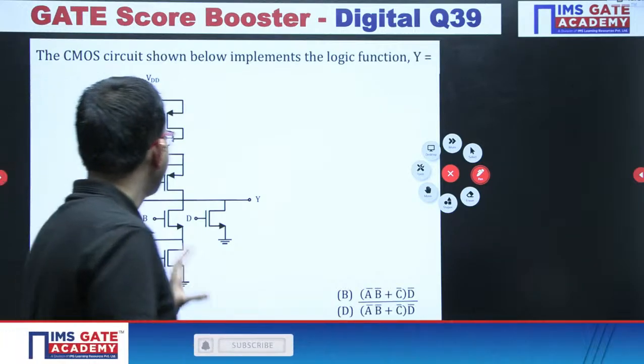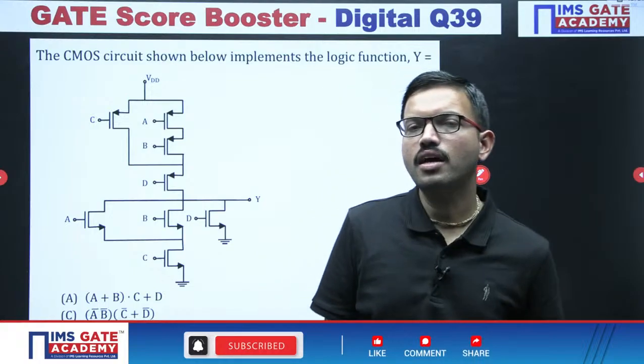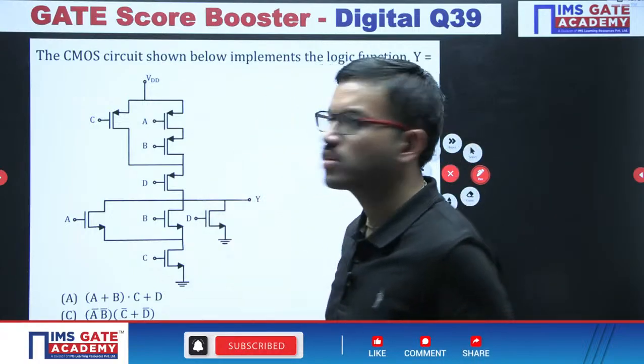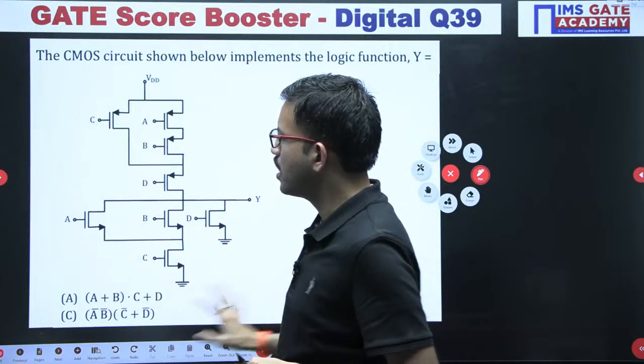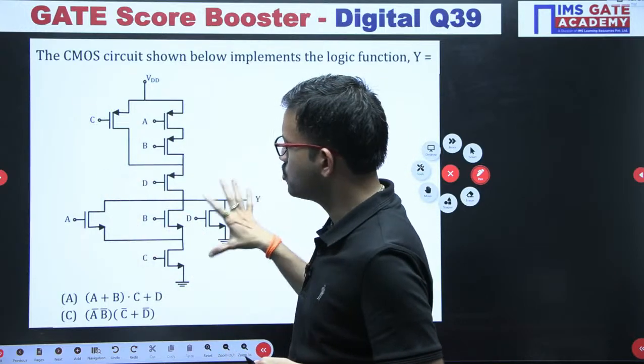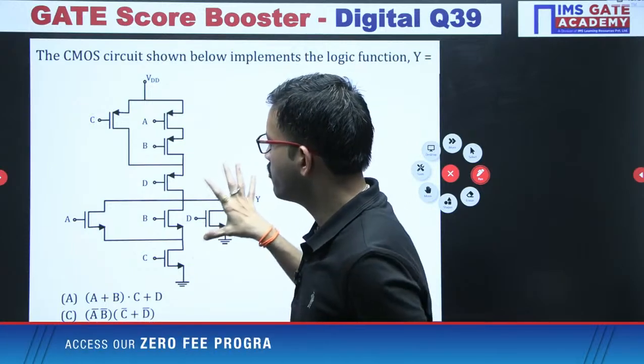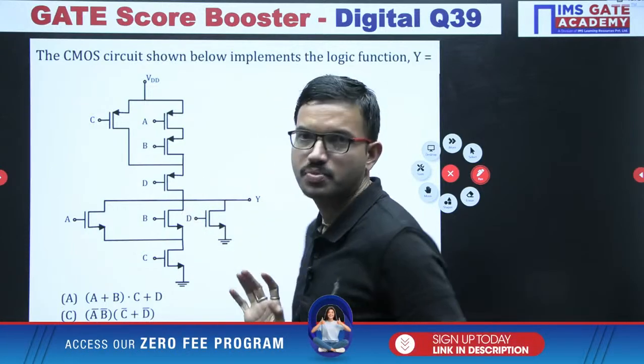Whenever you are supposed to write the output expression for a CMOS logic circuit, just focus on the logic or transistor network with respect to NMOS, that's all. With the help of the NMOS network, we can write the output expression.